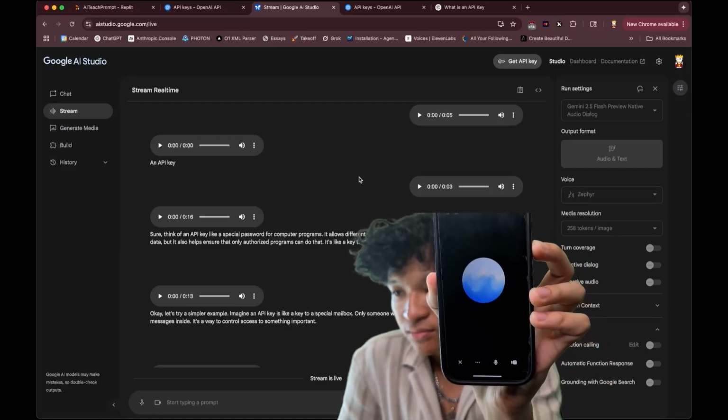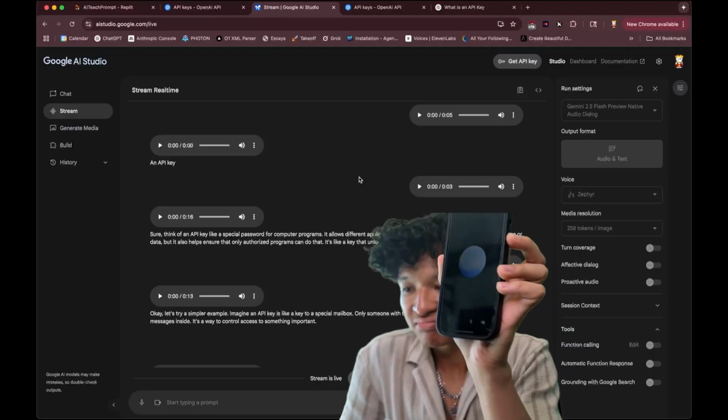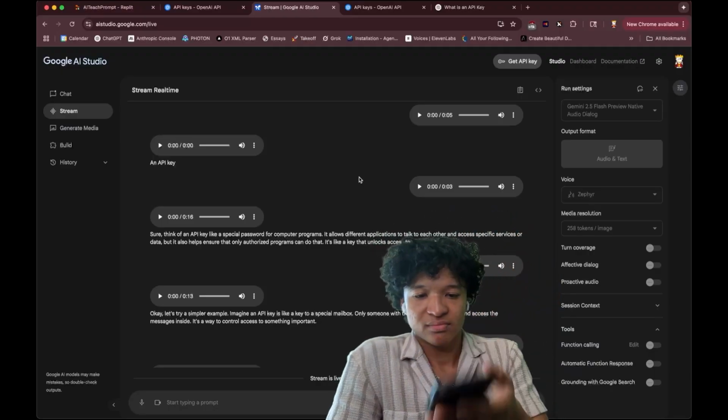Sure. An API key is basically a unique identifier that acts like a secret password between you and a service that you want to use. It allows that service to know who you...